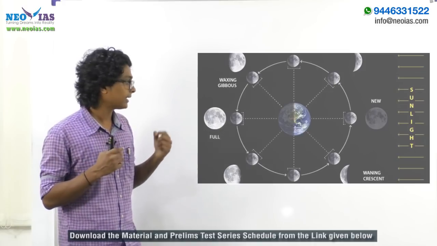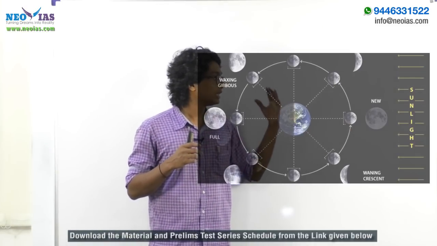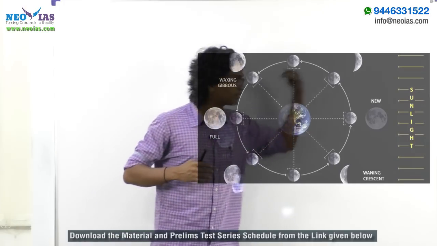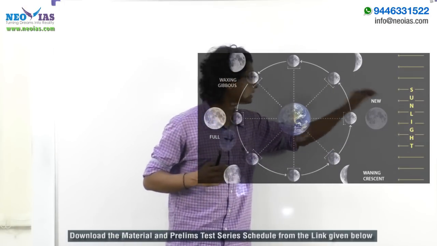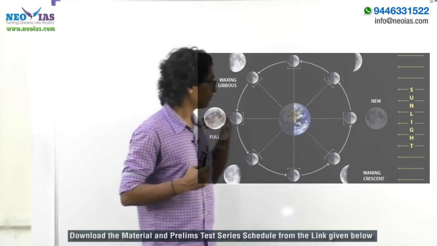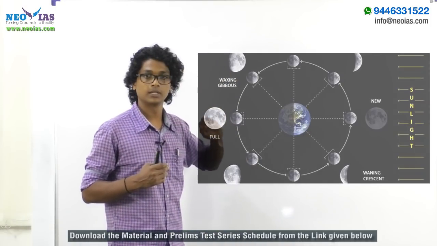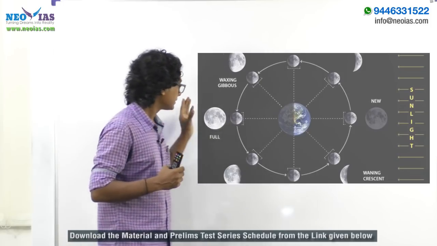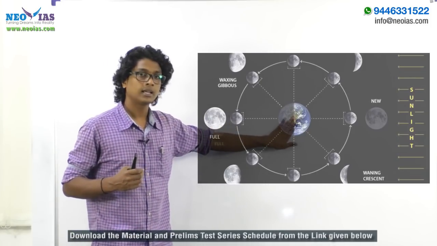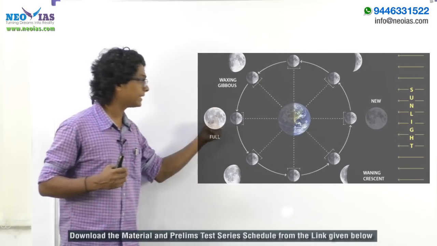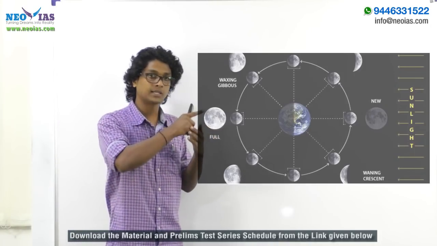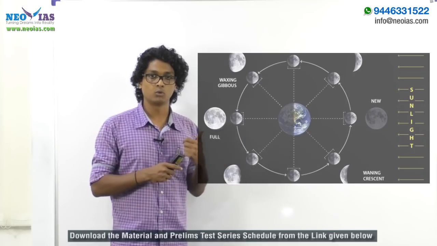During the new moon we see the moon as a darker circle, because the side lit by sunlight is the other side, which we can't see from the earth. But at the full moon, sunlight falls on the side facing the earth, so we see the moon as a complete circle. That we call full moon.